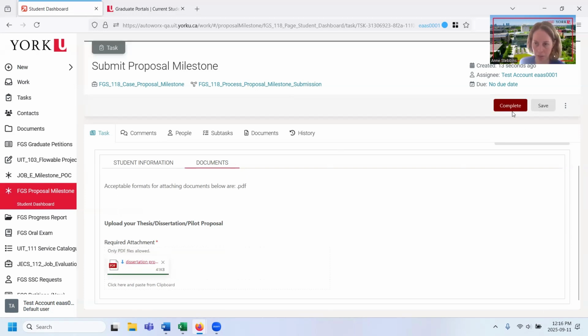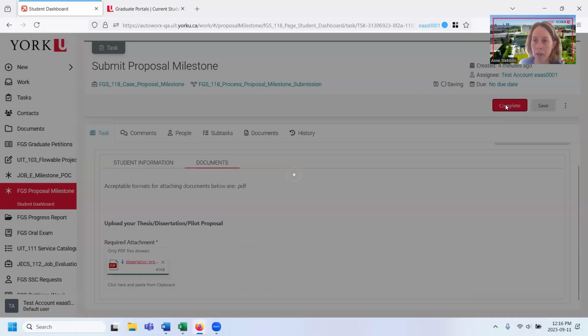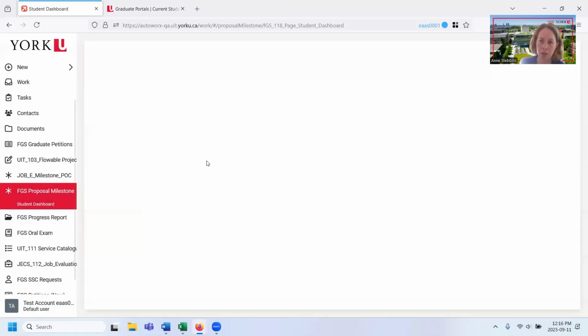Now everything has been filled out, so the complete button becomes available. If I wanted to just save it and come back to it, I could do that. Or if I hadn't completed everything, I could hit the save button and then I could get a little more information just in terms of what I've missed. So I'm going to go ahead and submit that there.